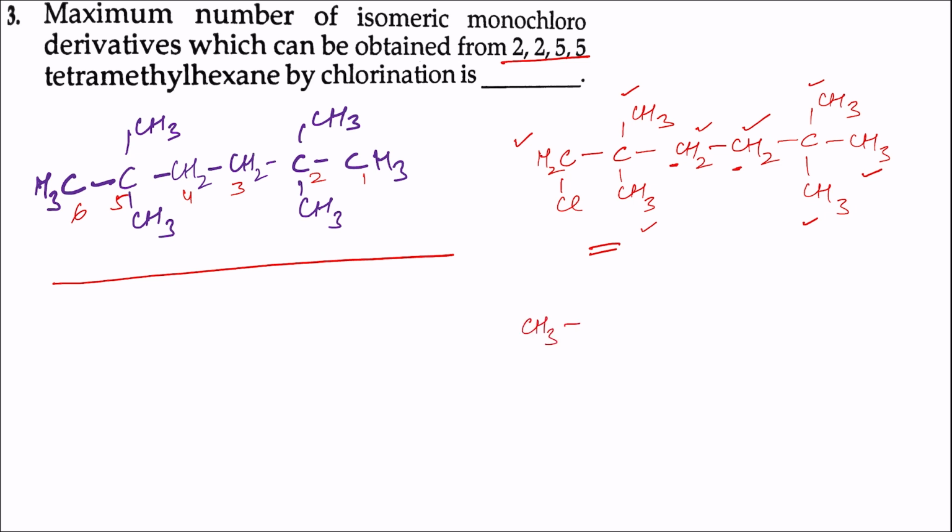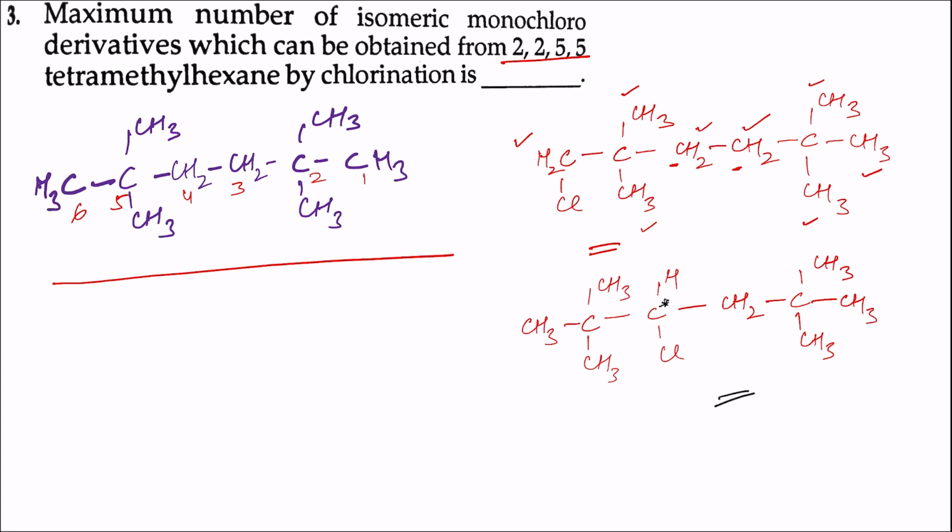CH3, CH3, CH3, CHCl, then CH2, CH3, CH3, CH3. Now in this isomer, this carbon is the chiral carbon.